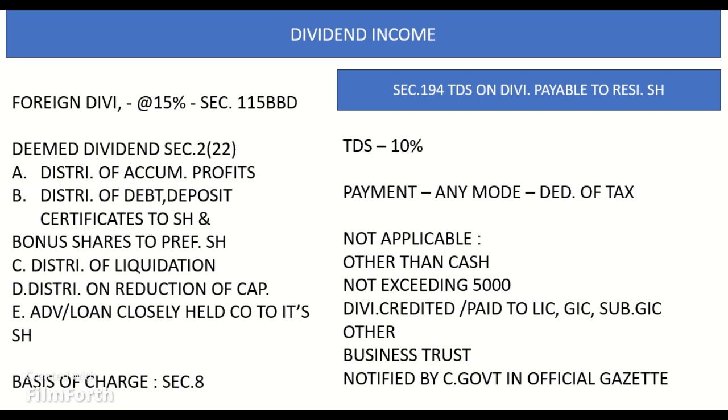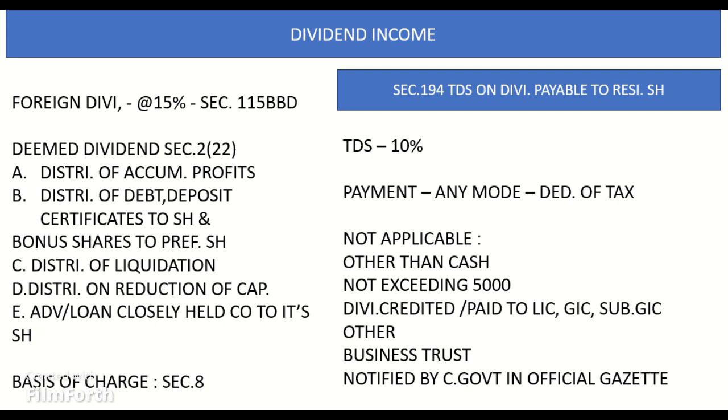Next is Section 115BBD, taxation of certain foreign dividend at 15%. Section 115BBD provides that where the total income of an Indian company includes any dividend income received from a foreign specified company, then such dividends shall be taxable at the rate of 15% plus applicable surcharge, and no expenditure in respect of such dividends shall be allowable under the Act. Specified foreign company means a foreign company in which the Indian company holds 26% or more in nominal value of the equity share capital of the company. The provisions of this section shall not apply to any assessment year beginning on or after the first day of April 2023.